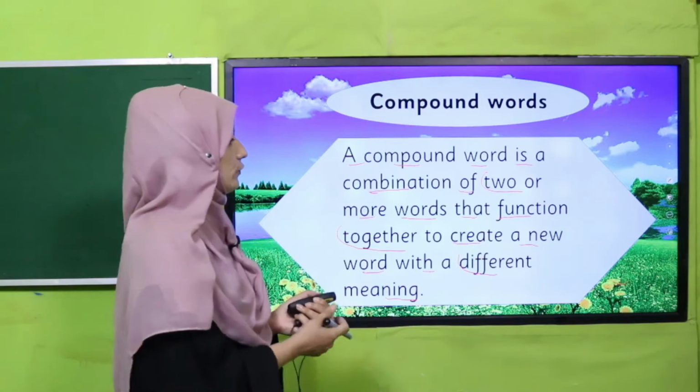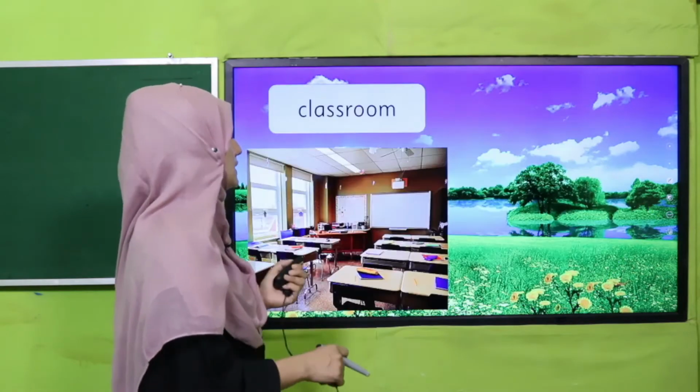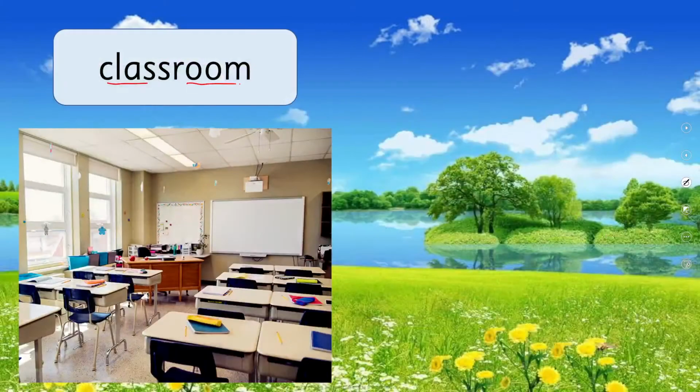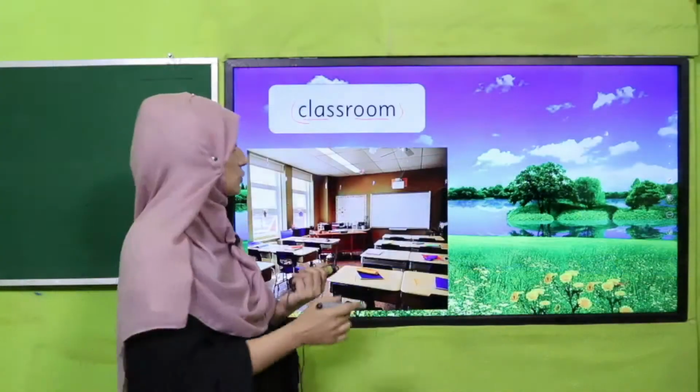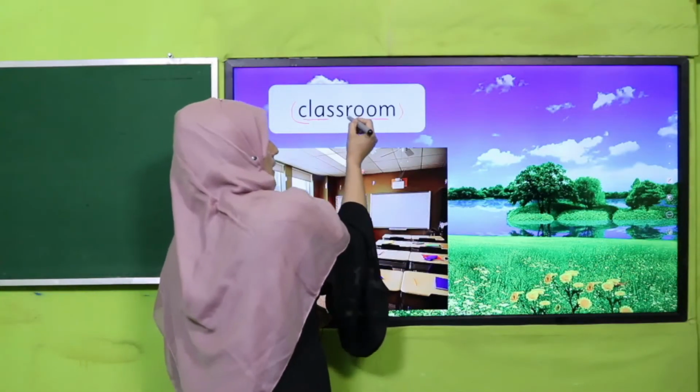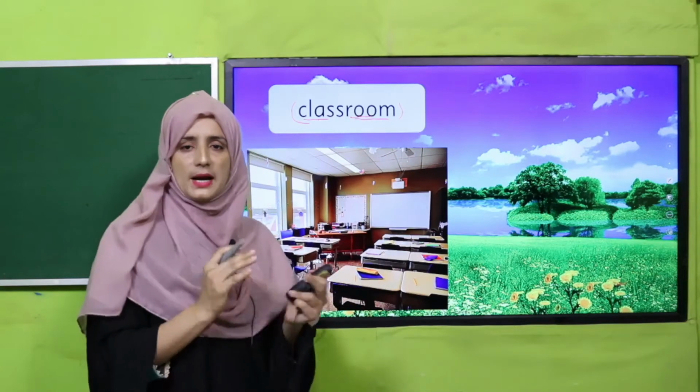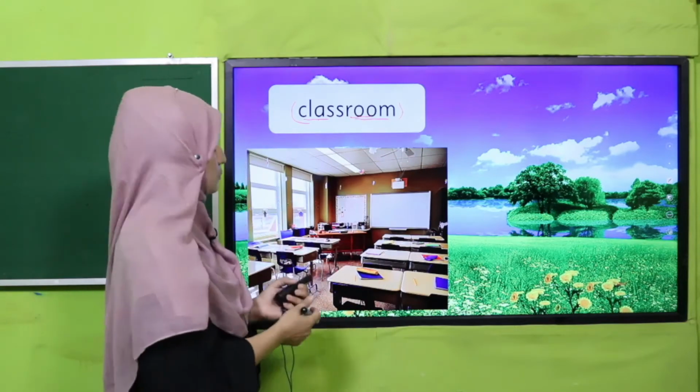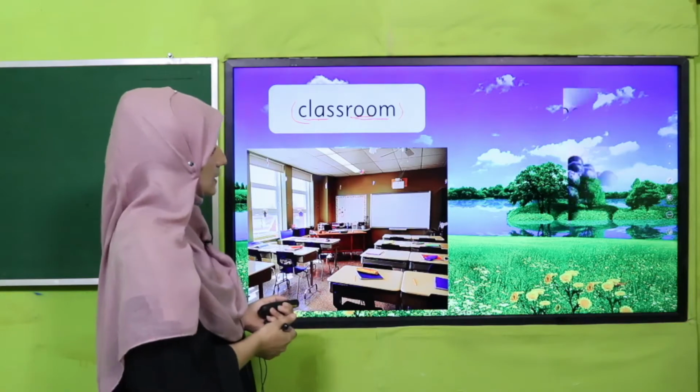So let's see a few examples, my dear students. Classroom. This is a combination of two words. A classroom is a place where you are now sitting. Class is one word and room is another word. When we combine these words, we get the compound word classroom.